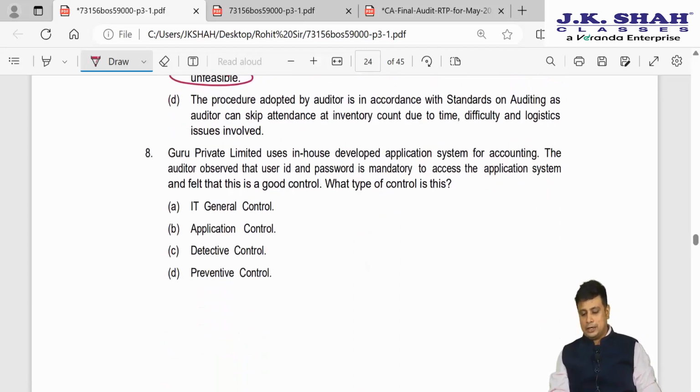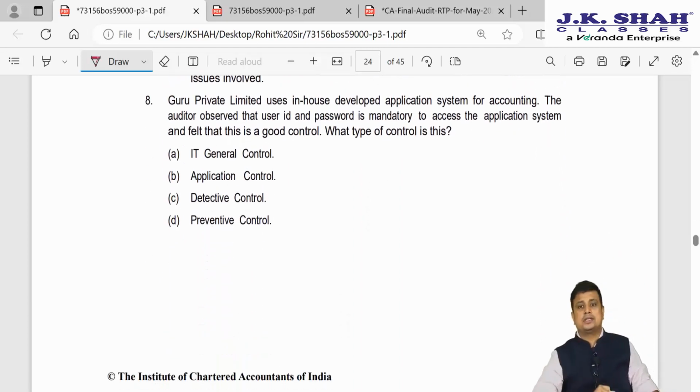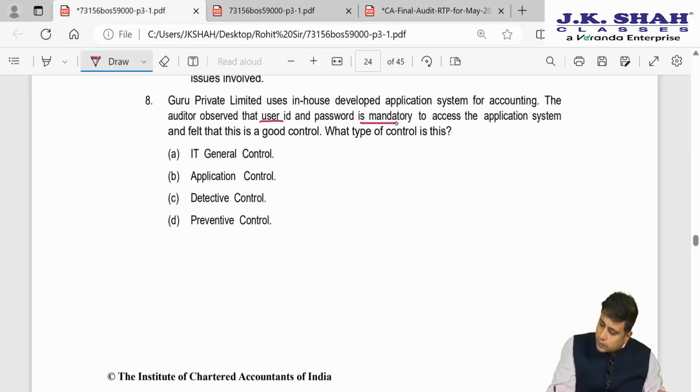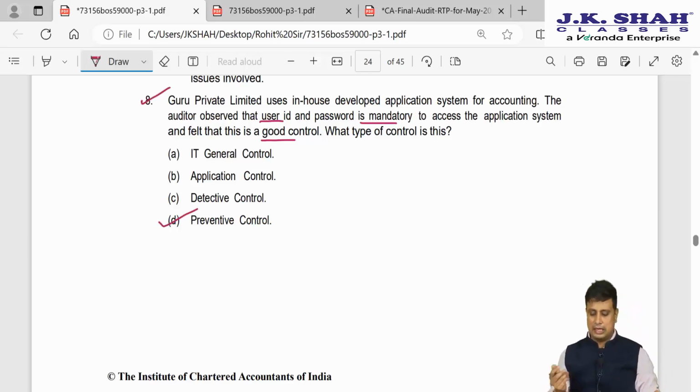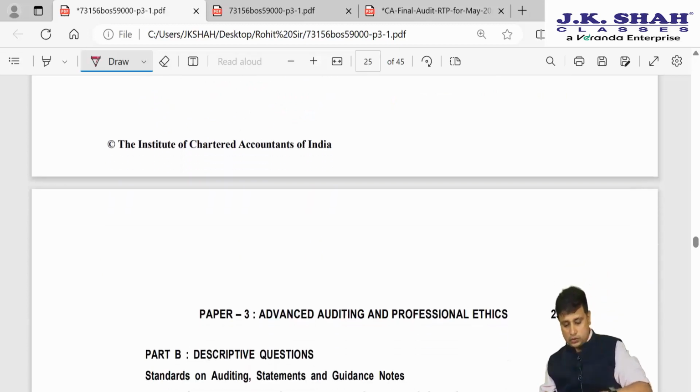Next, Guru Private Limited uses an in-house developed application system for accounting. The auditor observed that the user ID and the password are mandatory to access the application system and felt this is a good control. What type of control is it? IT general, application, detective, preventive. Why? Because there will be no unauthorized access to this particular thing. So this was a discussion about MCQs.